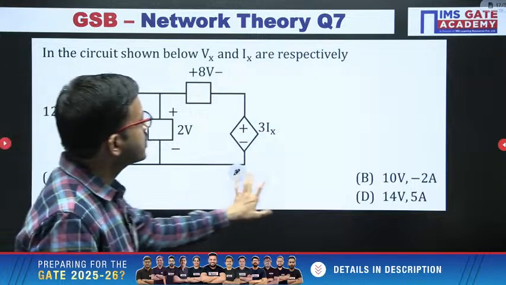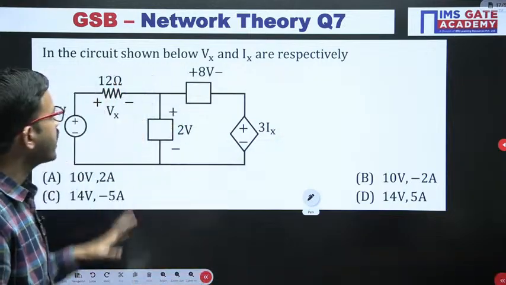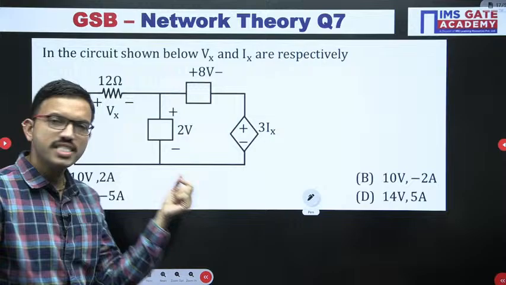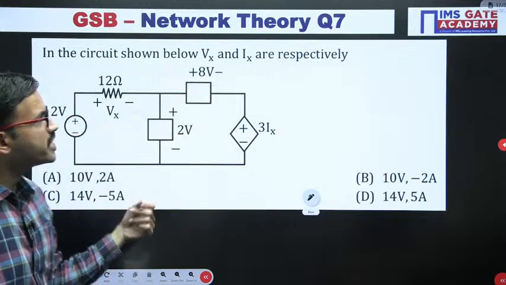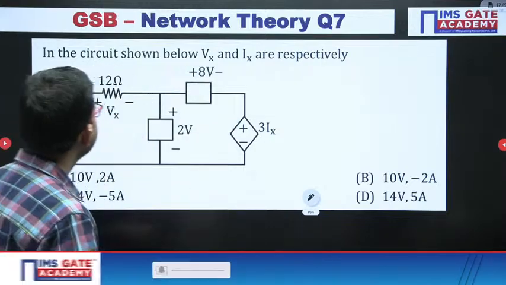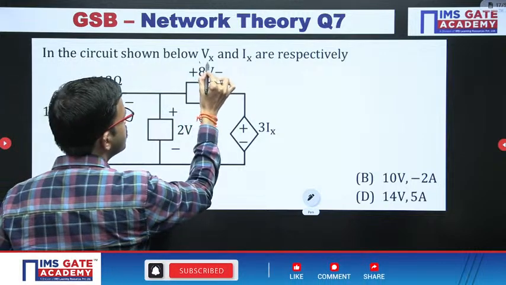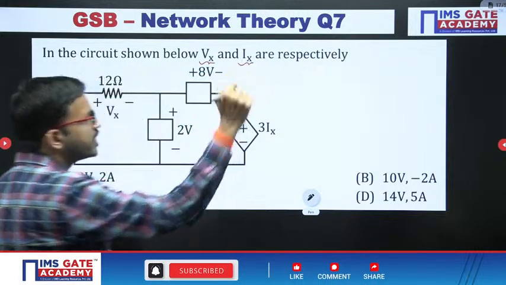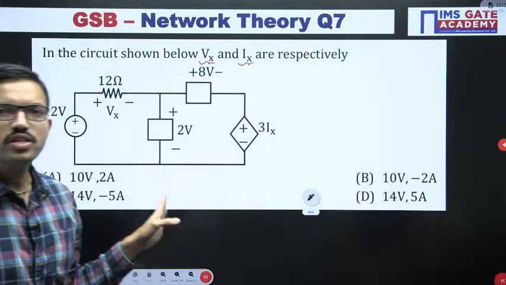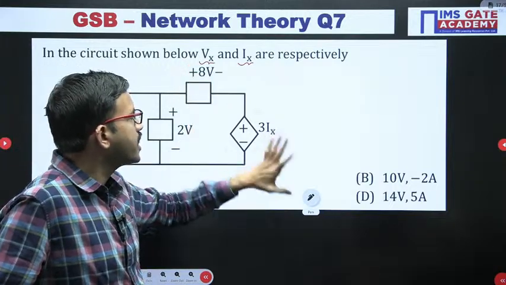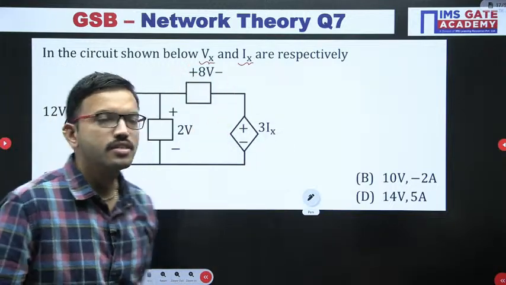Yeah, next question. In this question, for the timing I have given this question as MCQ, but these kinds of questions you can expect in the MSQ. Here in this question, you have to find out the Vx value and the Ix value. So you can have two choices regarding Vx, and two other choices regarding Ix. Okay.